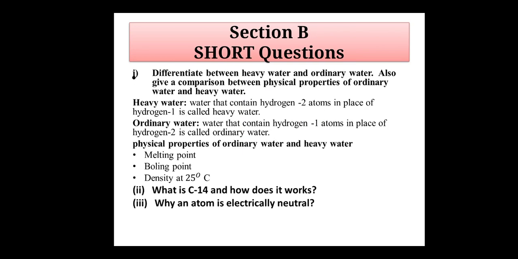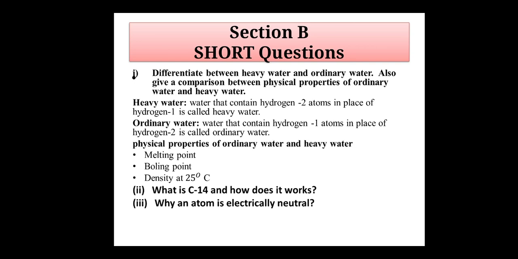Now I will discuss with you section B that contains short questions. The first question of section B is: differentiate between heavy and ordinary water. Also give a comparison between the physical properties of ordinary water and heavy water.